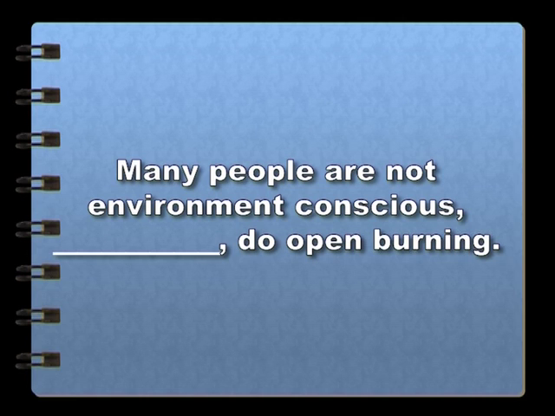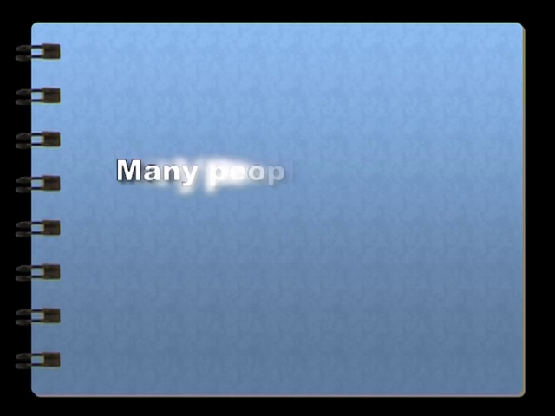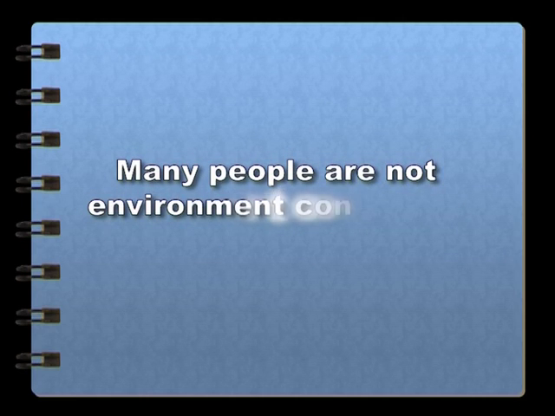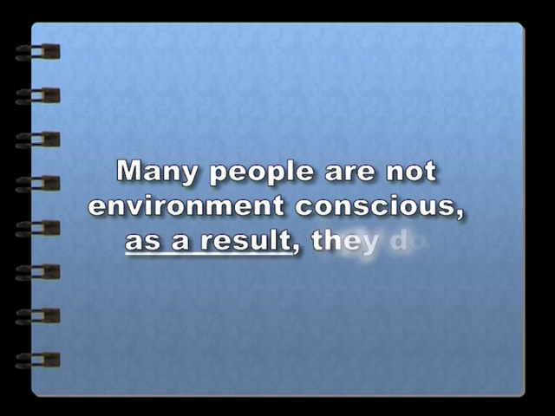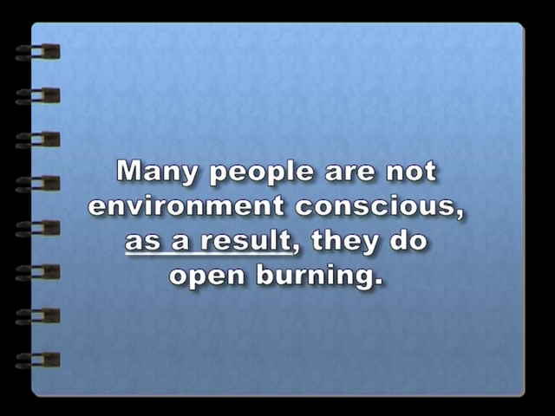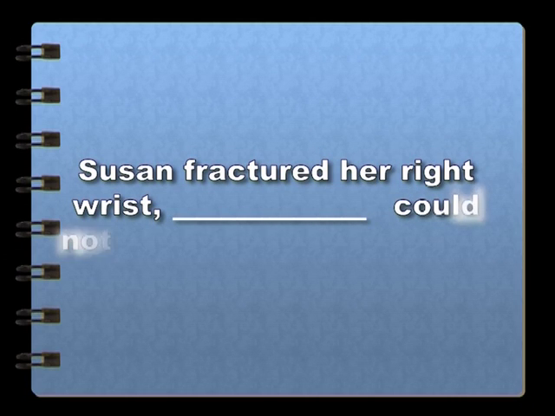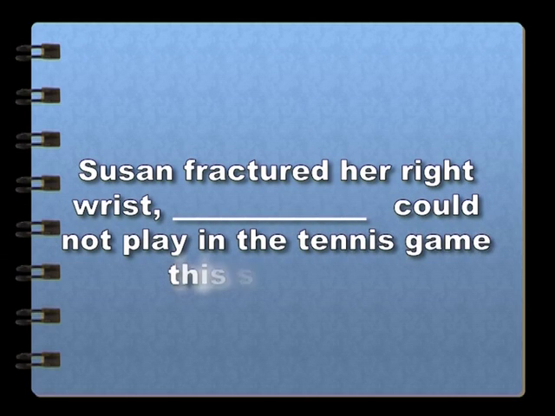Excellent! You are a fast learner. Many people are not environment conscious. As a result, they do open burning. Now, let's take a look at the last question. Susan fractured her right wrist. In brackets, could not play in the tennis game this Saturday. You are to use the word consequently.